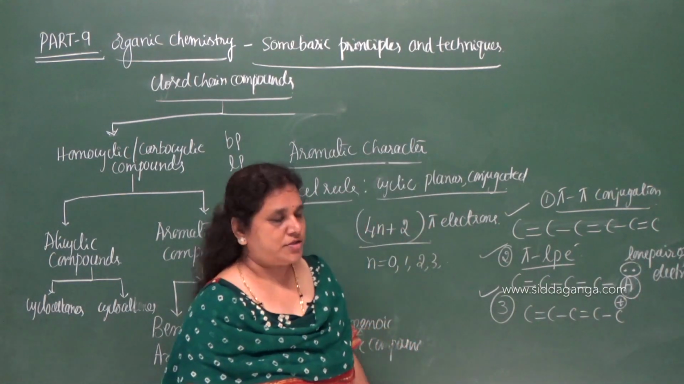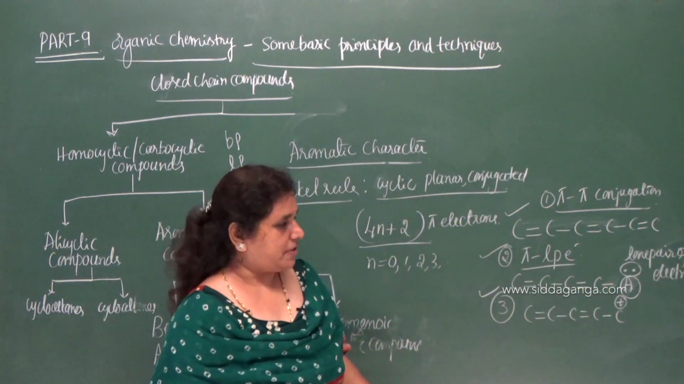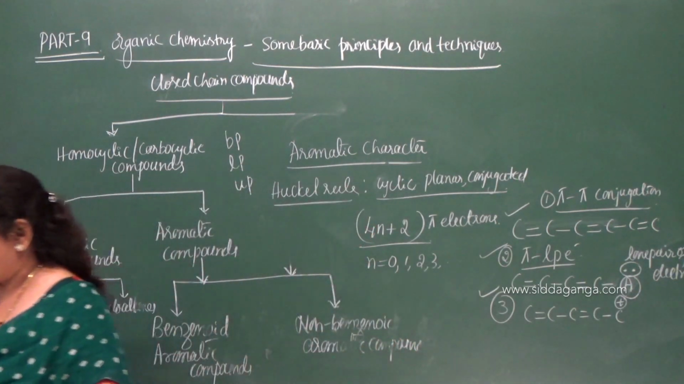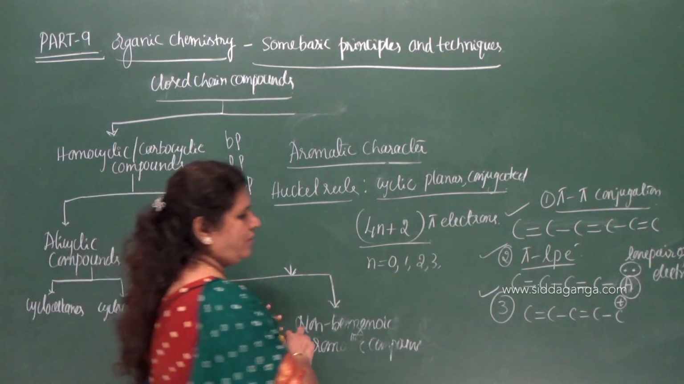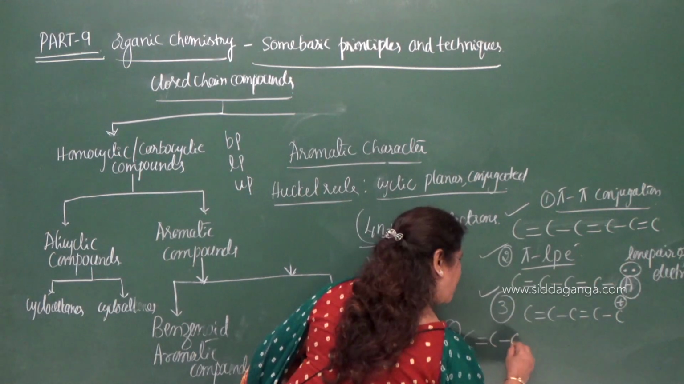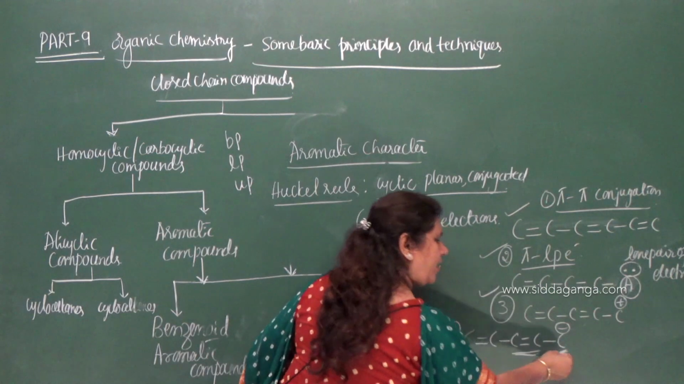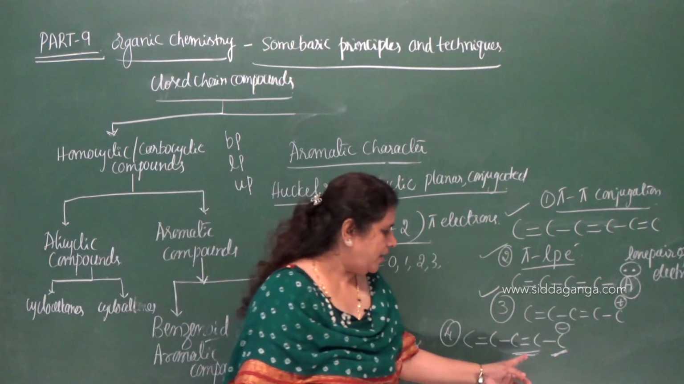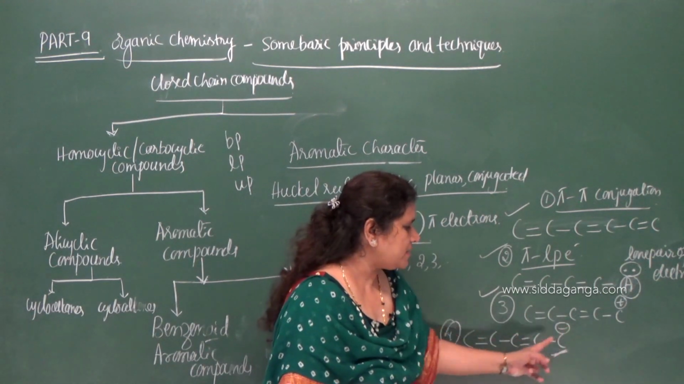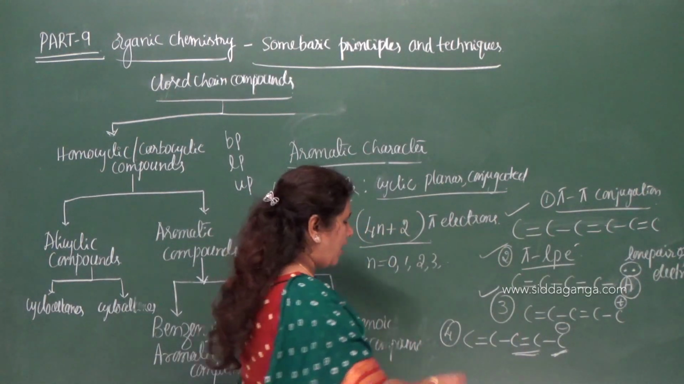Between them also there can be conjugation. That is, if a double bond and a positive charge are present at alternate positions, that also indicates the conjugation. And the fourth one, fourth conjugation here: there may be a conjugation between, see here, a double bond and a negative charge. A double bond and a negative charge present at the alternate position is also one more type of conjugation.